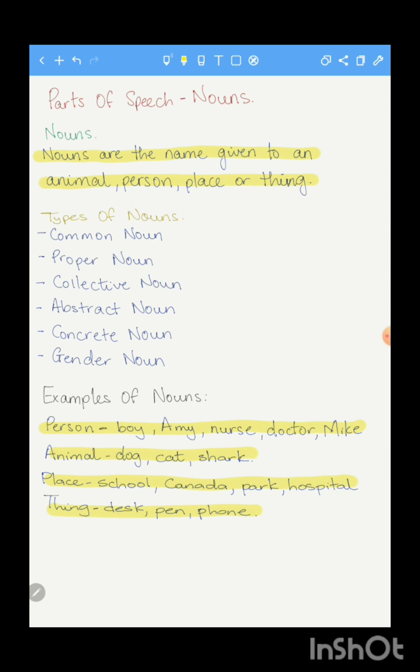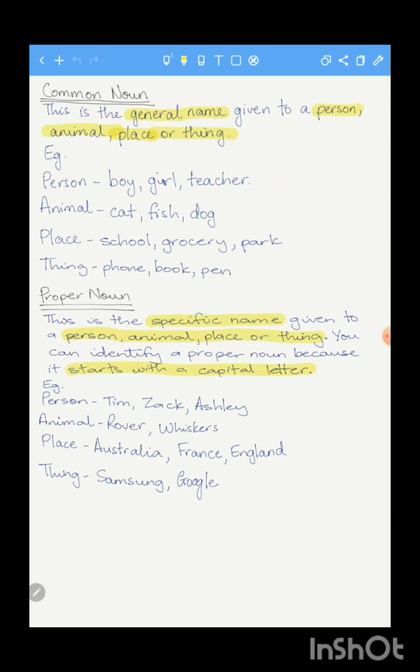And we have the different types of noun: the common noun, proper noun, collective noun, abstract noun, and concrete noun. The common noun is the general name given to a person, animal, place, or thing. It is not a specific name, not a unique name.